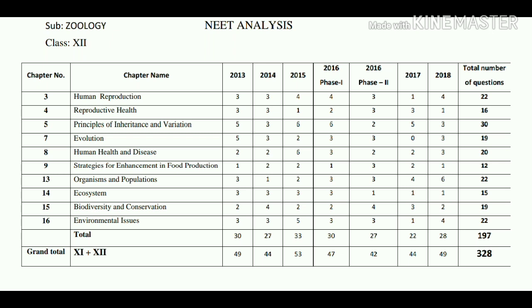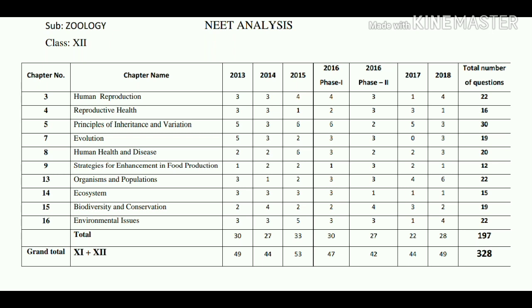Organisms and populations. From this topic, in 2013 3 questions are asked. 2014 only 1 question is asked. 2015 2 questions are asked. 2016 phase 1 paper had 3 questions, whereas 2016 phase 2 paper had 3 questions. 2017 had 4 questions. 2018 paper had 6 questions.